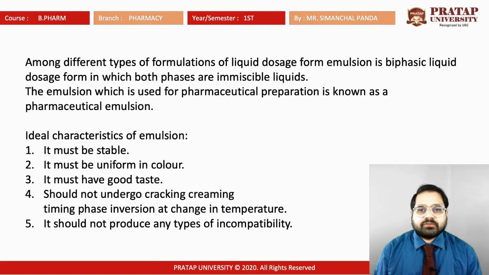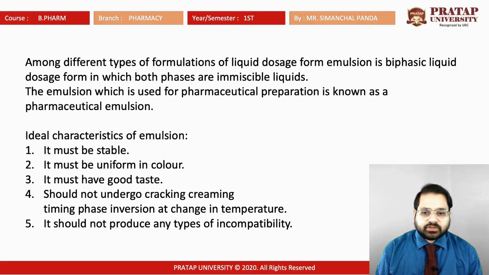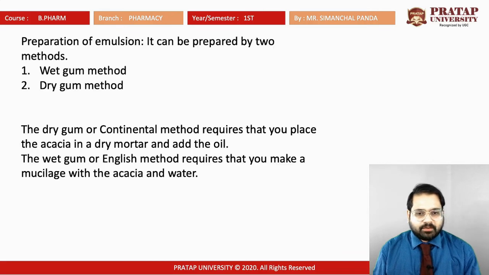Among the different types of formulation of liquid dosage forms, emulsion is a biphasic liquid dosage form in which both phases are immiscible liquids. The emulsion which is used for pharmaceutical preparation is known as pharmaceutical emulsion. Ideal characteristics of an emulsion are that it must be stable, uniform in color, and have good taste, it should not undergo cracking and creaming, it must not undergo phase inversion on change in temperature, and it should not produce any type of incompatibility.